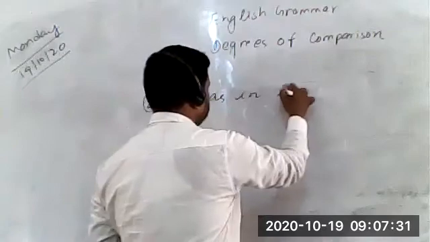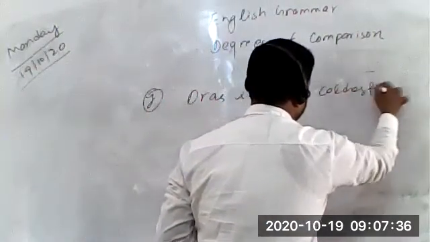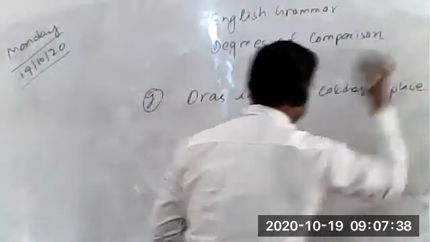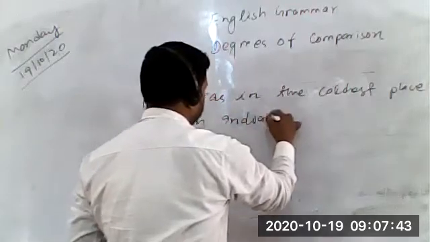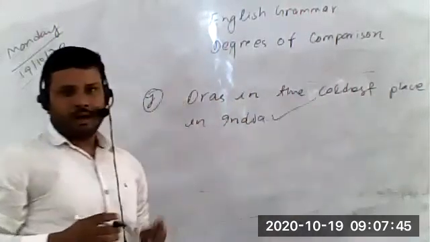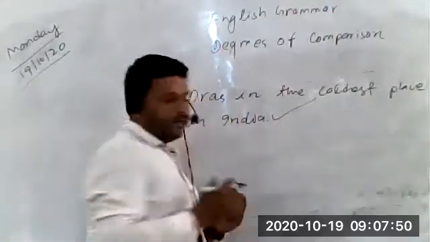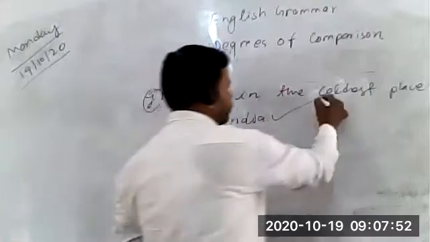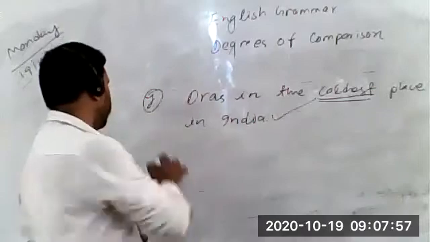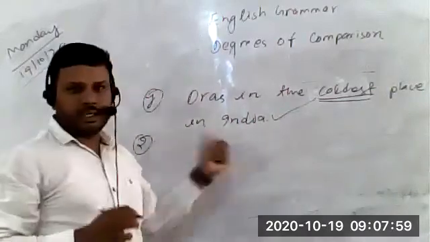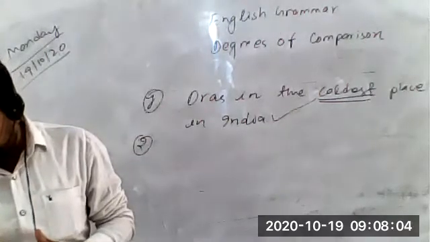Dras is the coldest place. Yes, good. This would be right. Positive degree is given there: is a cold place, positive, and we need to change it to the superlative. So what would be the superlative degree of cold? It would be coldest. Is it clear? It's an easy one. Yes, let's see the next sentence.